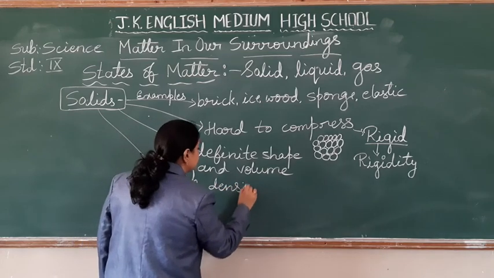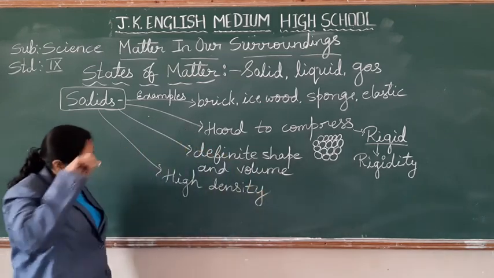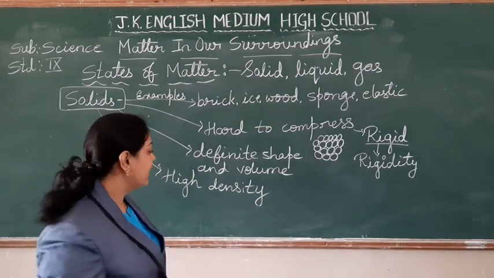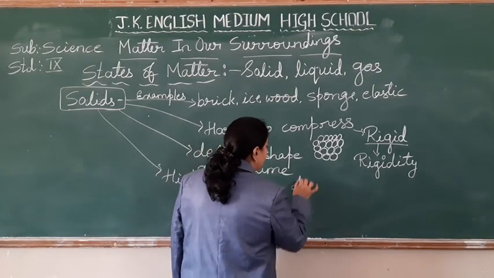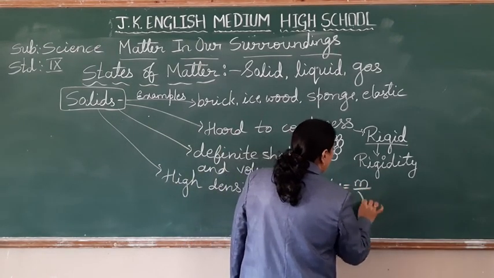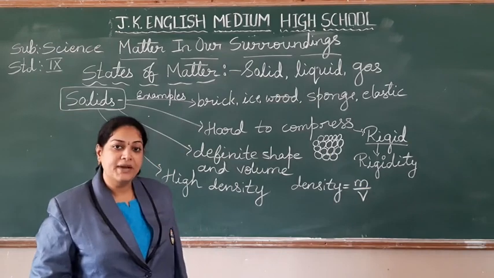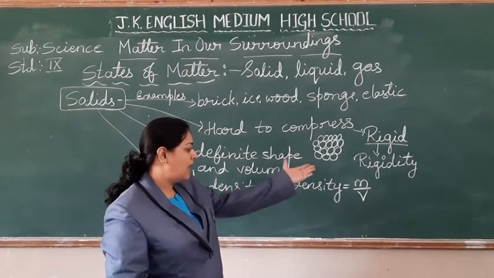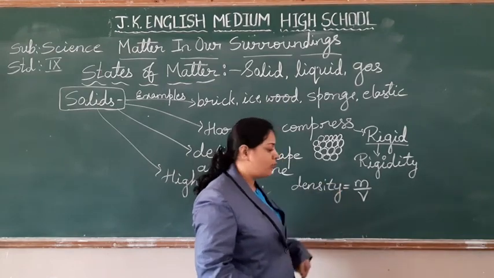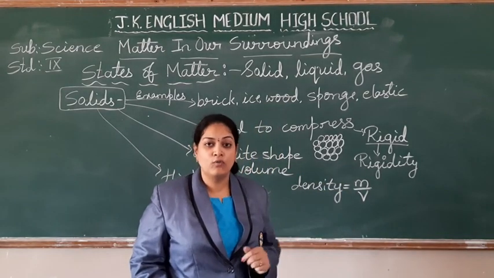High density. Solids are having high density. What is this density? Density is nothing but mass upon volume. Density is equal to mass upon volume. Nothing but density is directly proportional to mass upon volume.